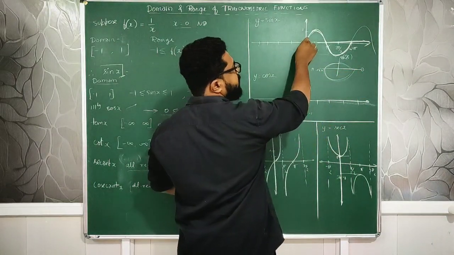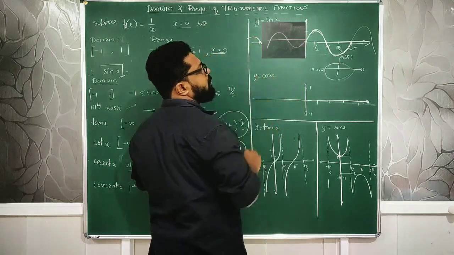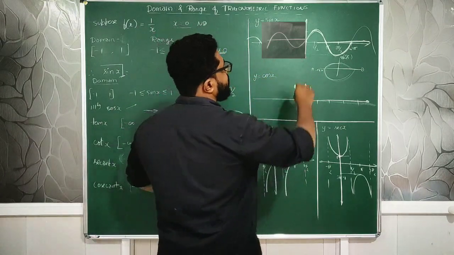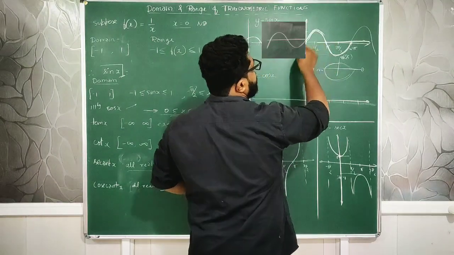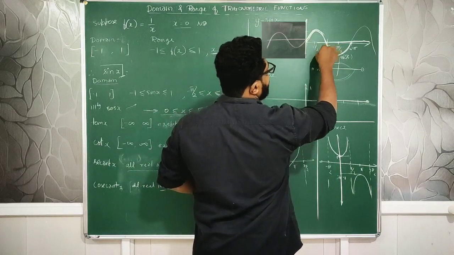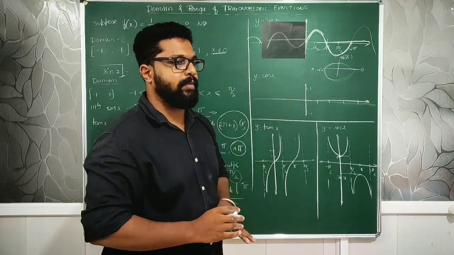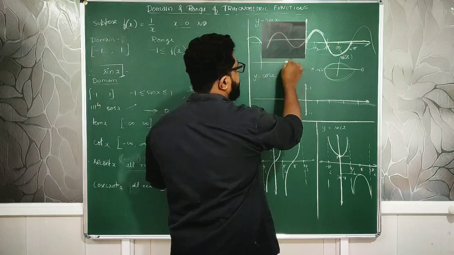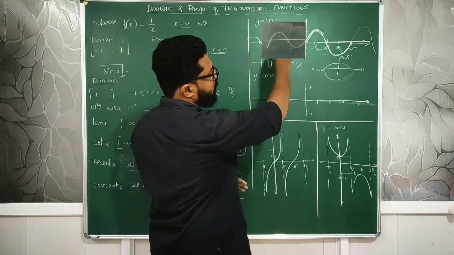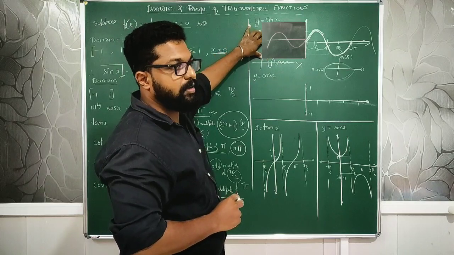If I come to the other side, minus pi by 2, it will be the same way again. So this is how this particular sine will look. Always, whatever the distance is in this one will be the same as that of this one, which means every set is repeated after an equal interval. Understood? A sine wave is not uneven like this; all the heights are exactly the same. So that is how this sine function can be defined in terms of a graph.